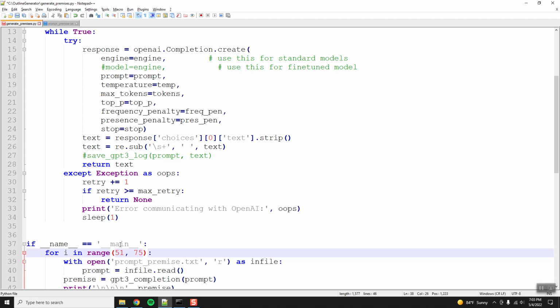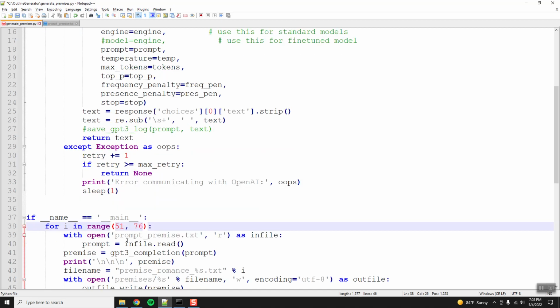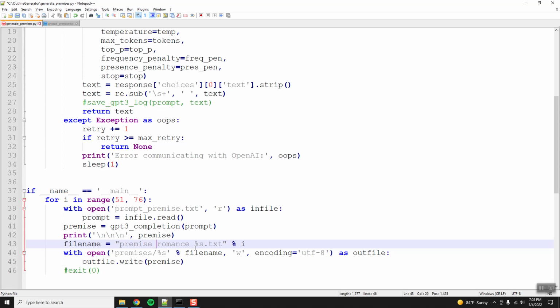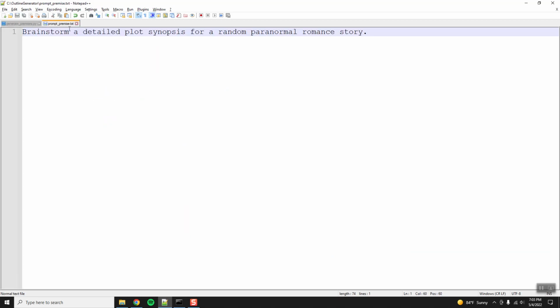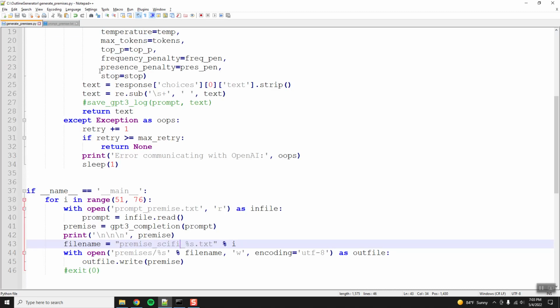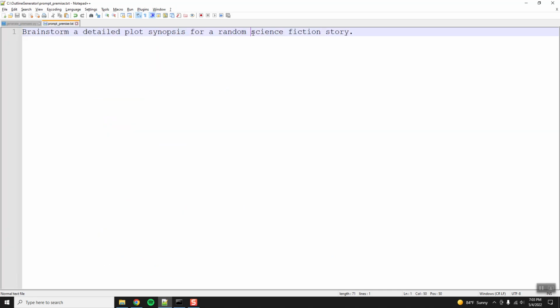Let's see, 75. Actually, no, we'll say 76. Now we're going to switch to... What did I say? Sci-fi? All right, sci-fi. And we'll say science fiction story. And then we'll switch that over from science fiction to, actually no, let's say random hard science fiction, and then we'll do epic or space opera. Yeah, we'll do space opera next. Okay, so let's get this running.